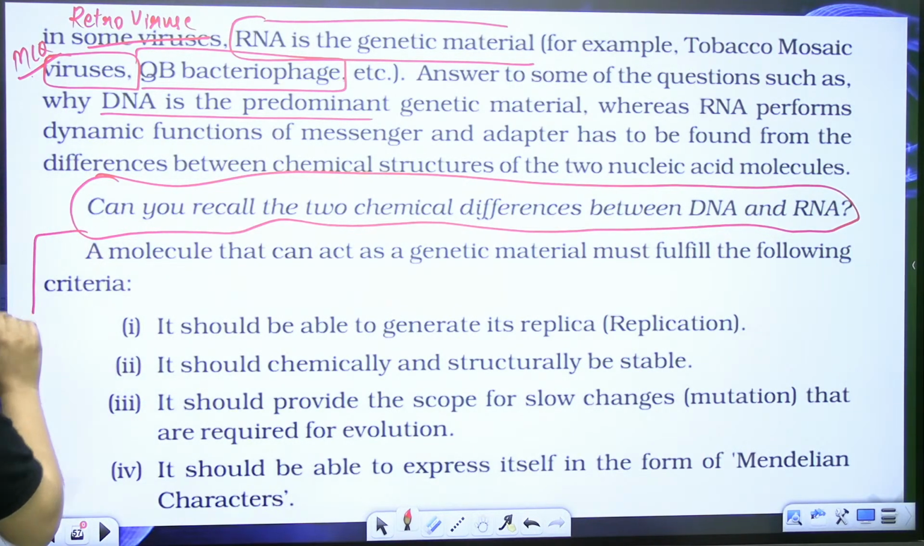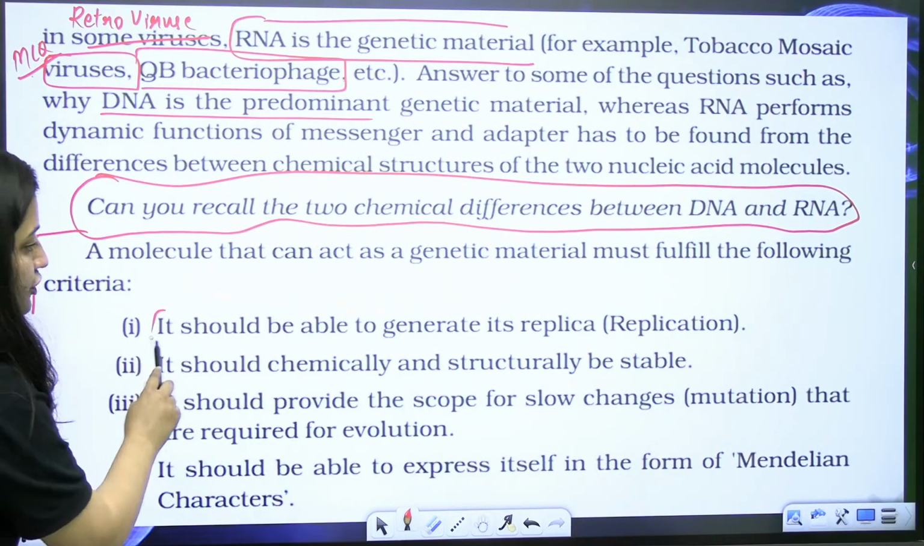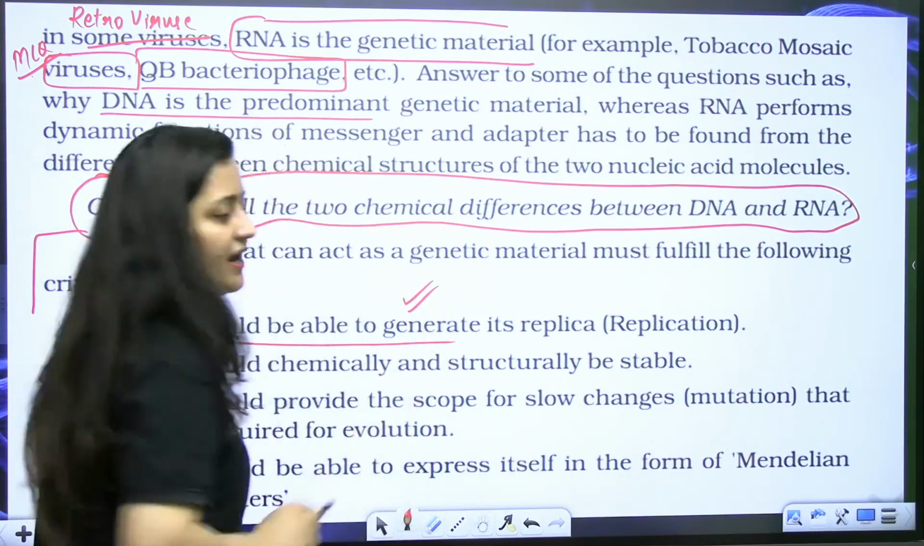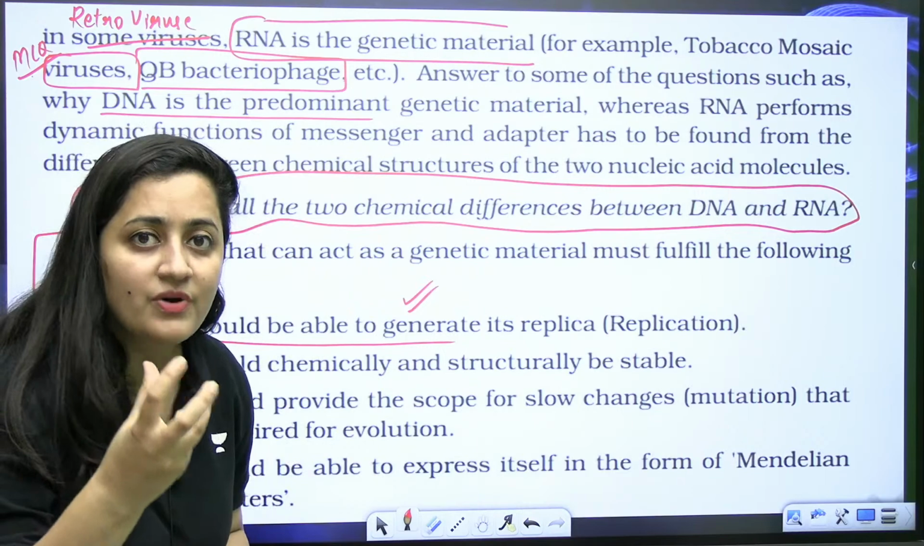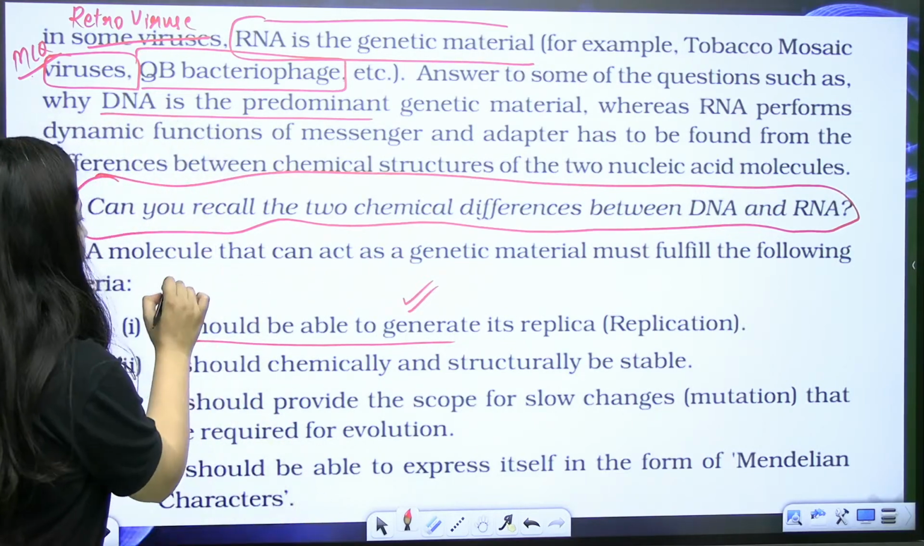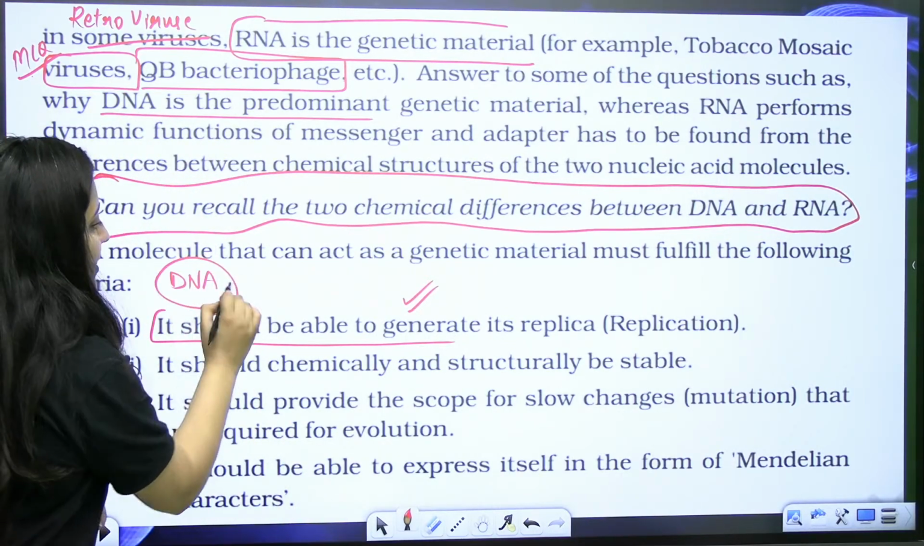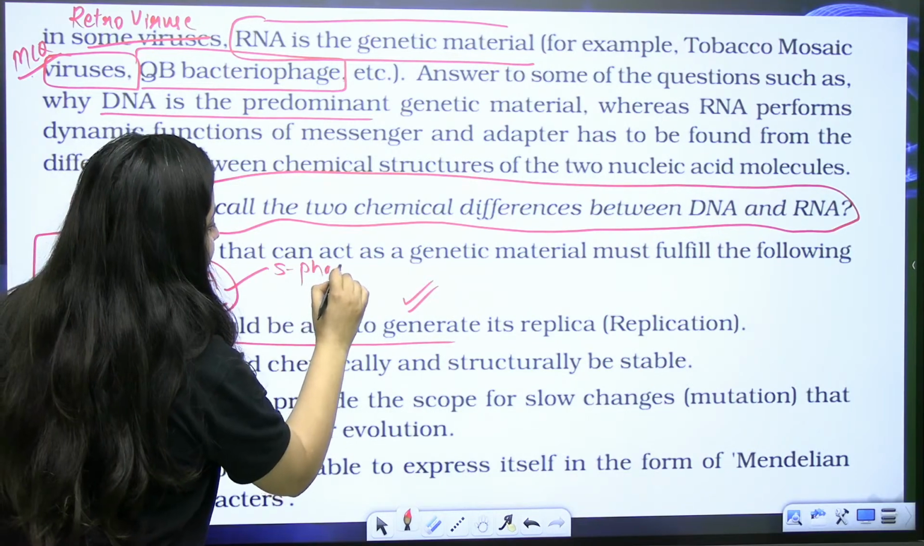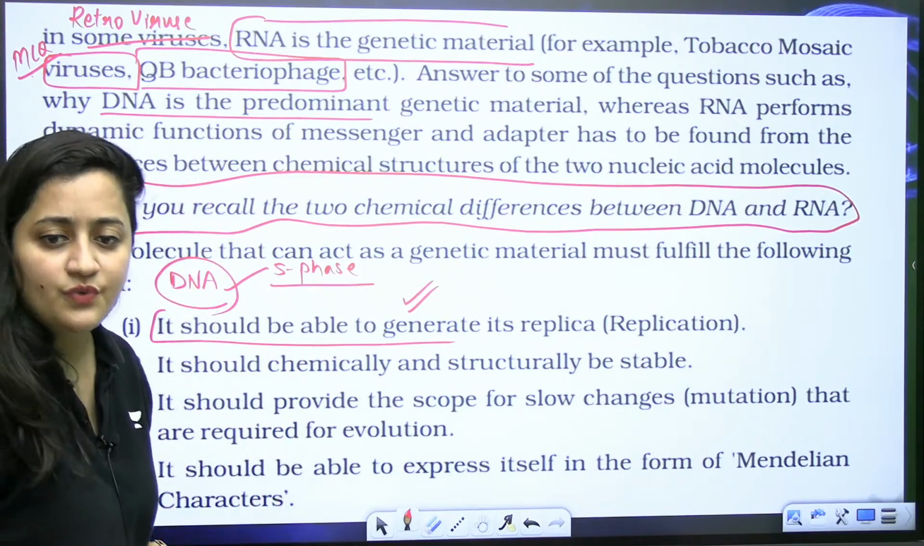A molecule that can act as a genetic material should be able to generate its replica. I told you, it should have the property to replicate itself, and you know that your DNA has that. Remember, in the S phase of the cell cycle, DNA replication takes place.